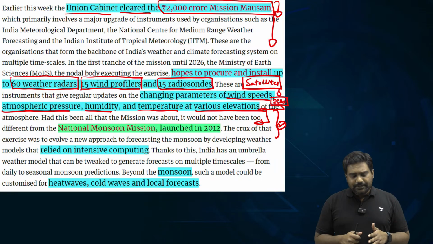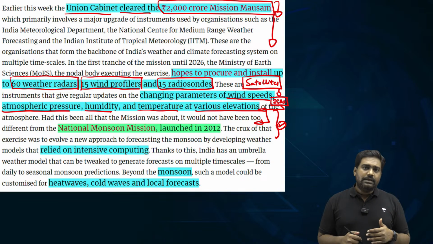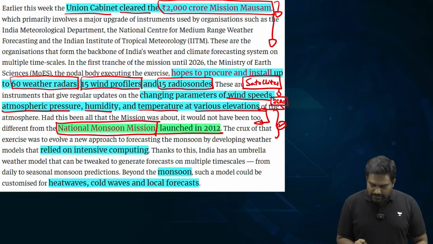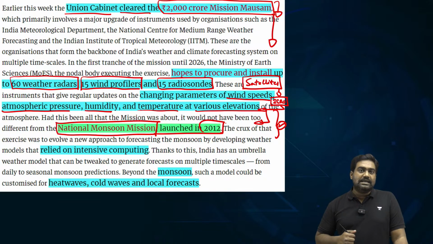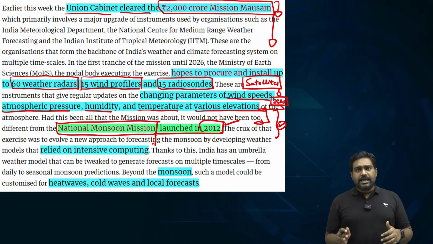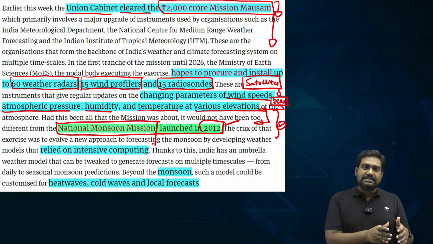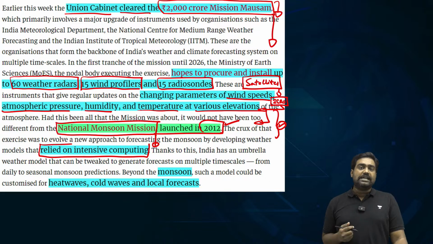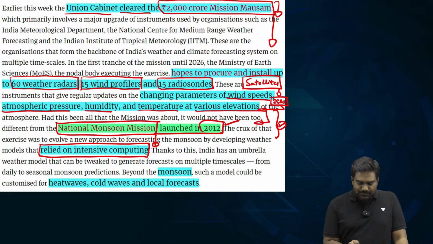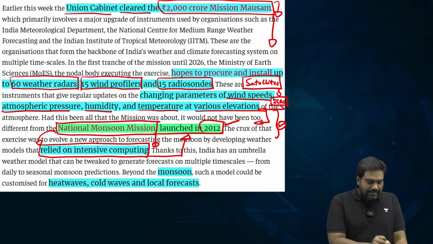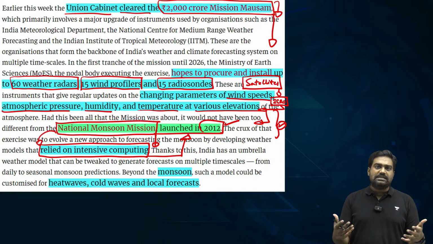Now the editorial says that if this was the only purpose of the mission, then it would have appeared to be very similar to the National Monsoon Mission that was launched by the then UPA government in 2012. The National Monsoon Mission also had a similar objective. It gave a dedicated allocation of funds to Ministry of Earth Sciences and IMD to step up the weather forecasting infrastructure with primary focus on improving the supercomputing capabilities. So today IMD has been able to procure some of the latest and fastest supercomputers to crunch the weather data and to come out with an umbrella forecasting model.